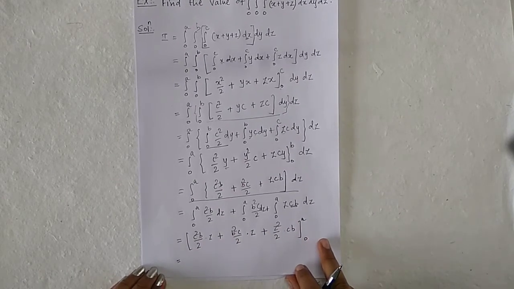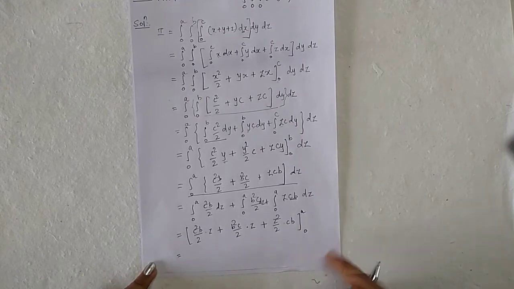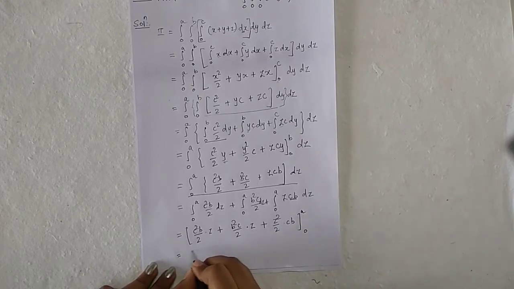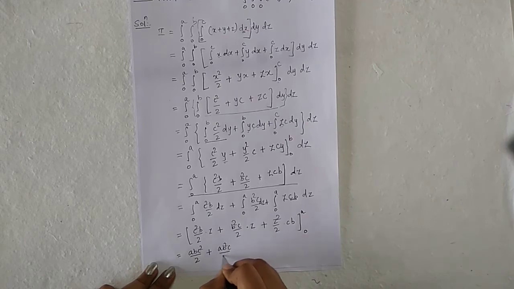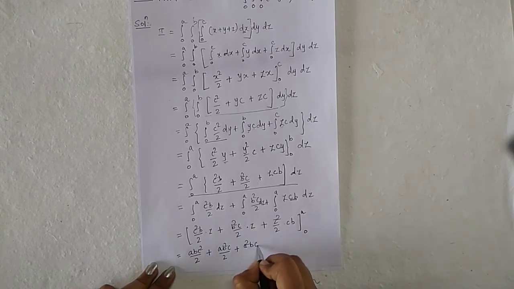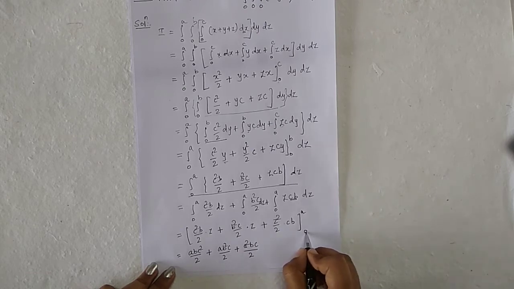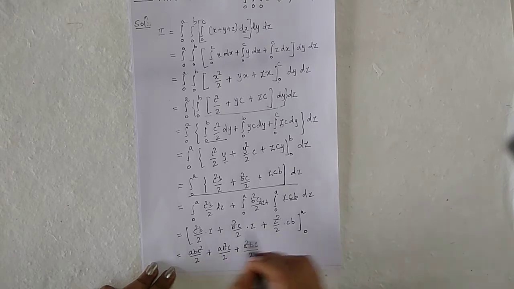So when you put z equal to a, it will imply abc square by 2 plus ab square c by 2 plus a square bc by 2. And when you put z equal to 0, the term becomes 0.